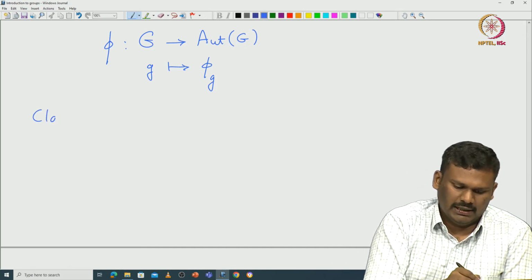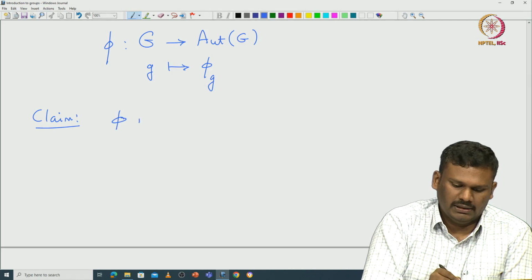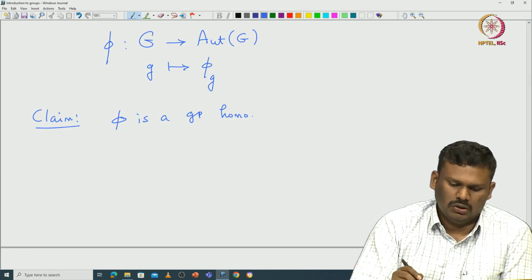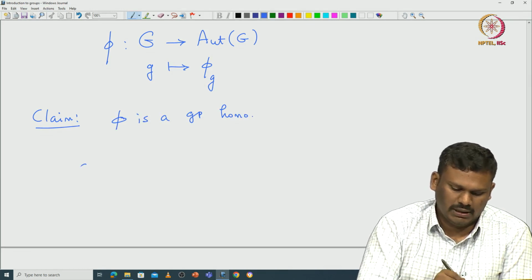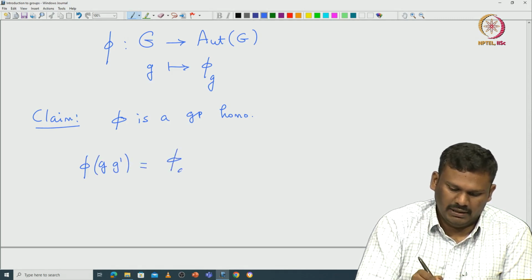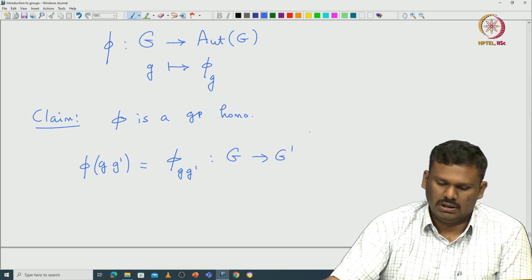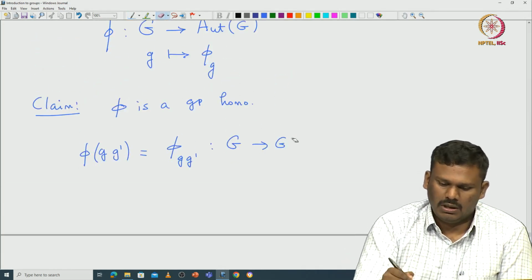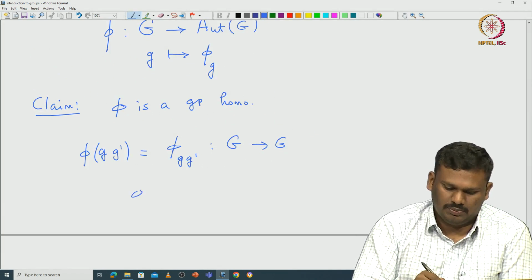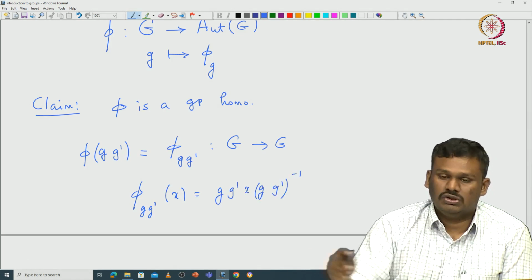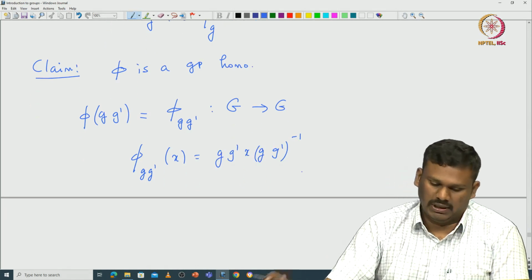Here is the claim: this pi is a group homomorphism. Why is that the case? Let's look at pi of g g dash, which is pi_{g g dash}, a map from G to G. Let's check what this map does. Pi of g g dash applied on x gives g g dash x (g g dash) inverse. So this is conjugation by the product g g dash.